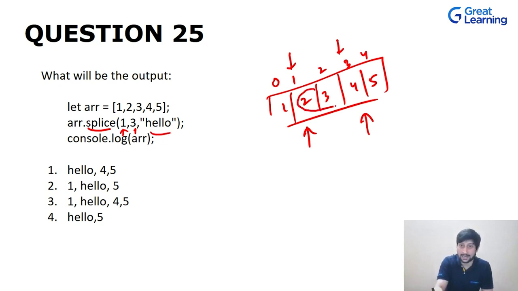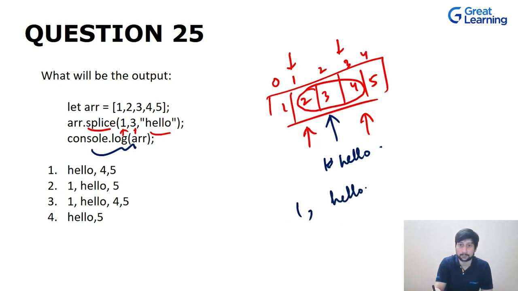So we are replacing this part with hello. When we access this array, we will get the output as 1, then hello, and then 5. So the output will be this.